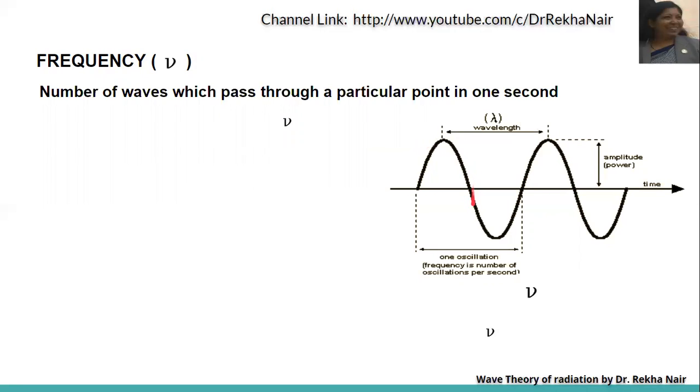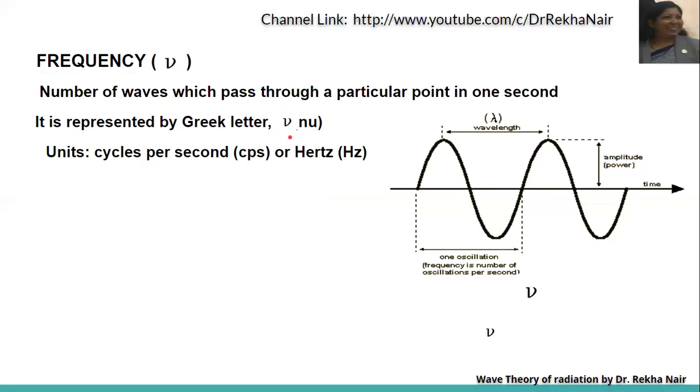So wavelength is the distance between two crests or two troughs, and frequency is the number of waves passing through a particular point in 1 second. It is represented by the Greek letter nu. This is pronounced as nu.